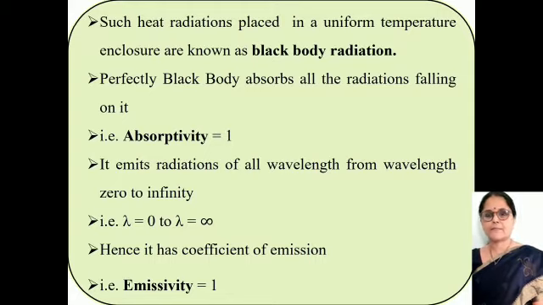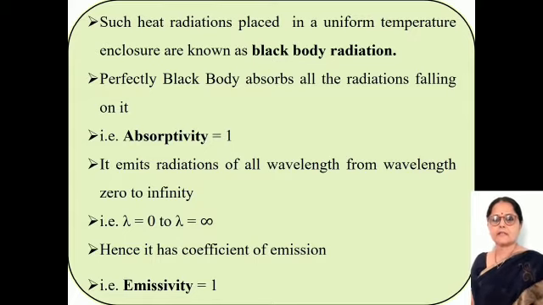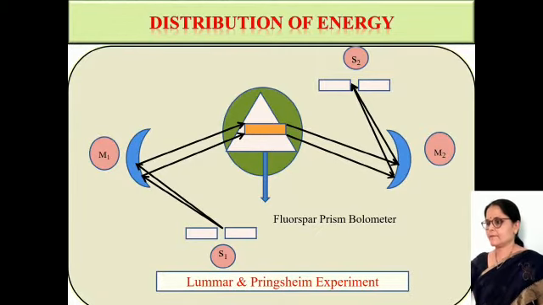The perfectly black body absorbs all the radiations falling on it, so its coefficient of absorption, called absorptivity, is equal to 1. It emits radiations of all wavelengths from 0 to infinity. It has a coefficient of emission, that is, emissivity, equal to 1.